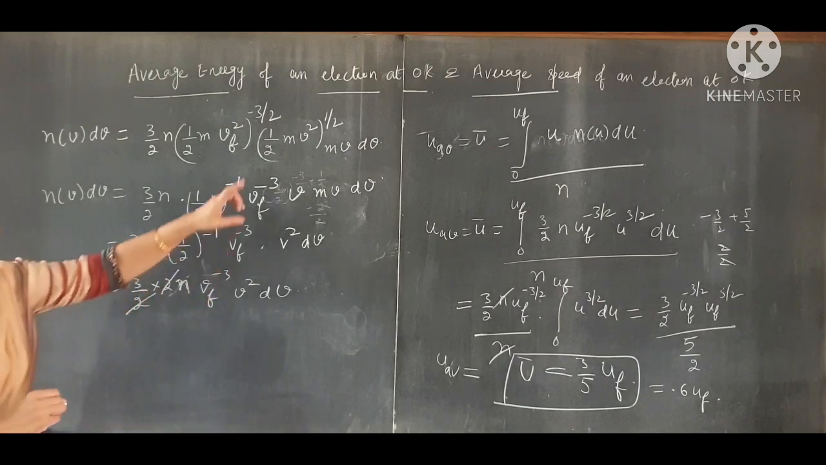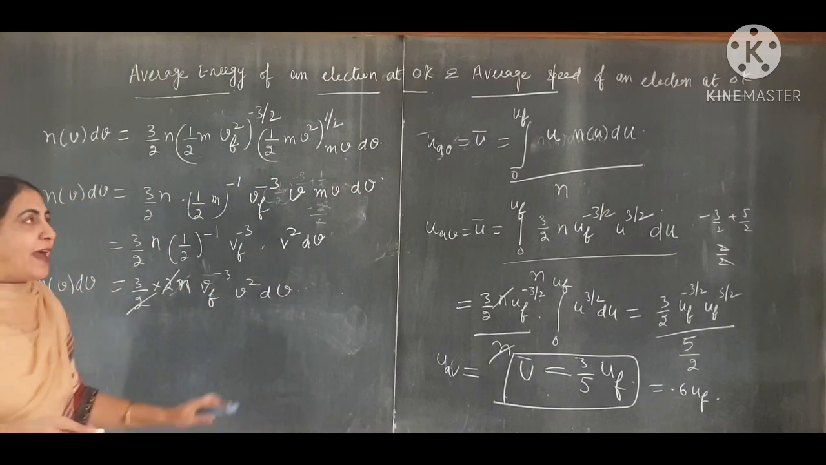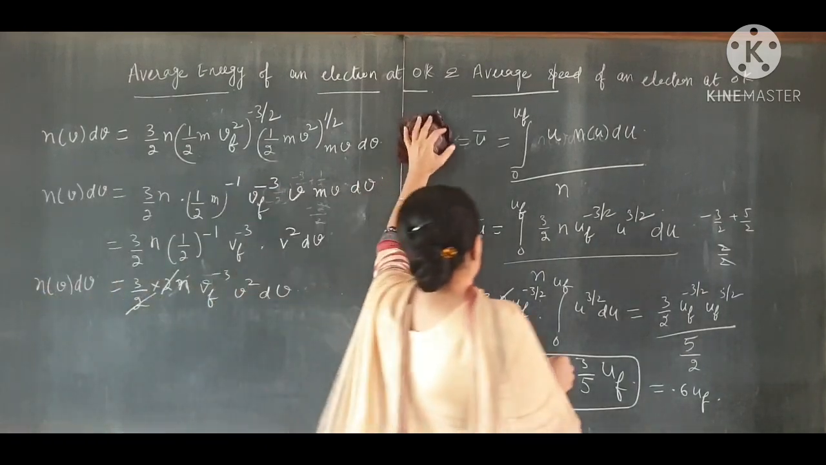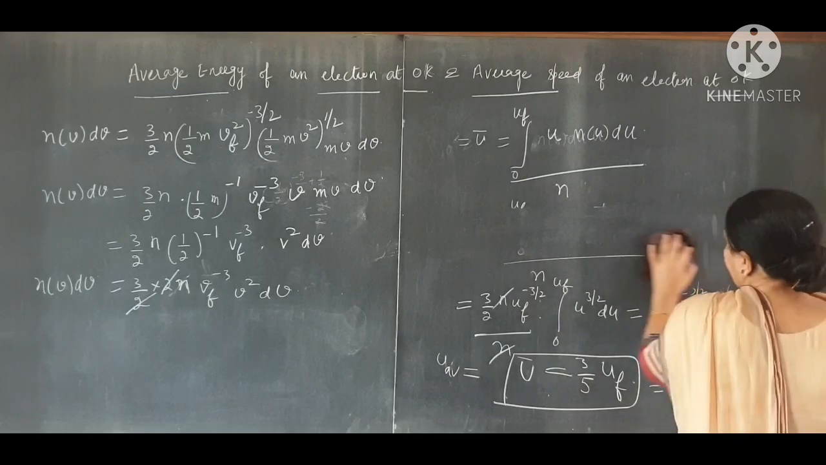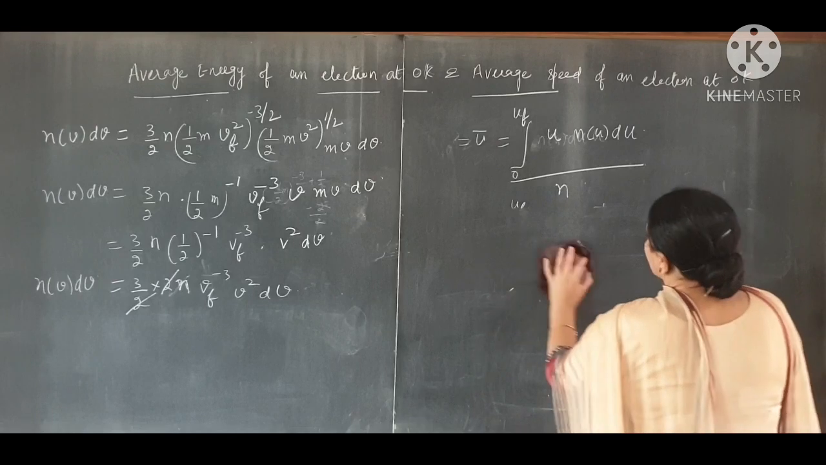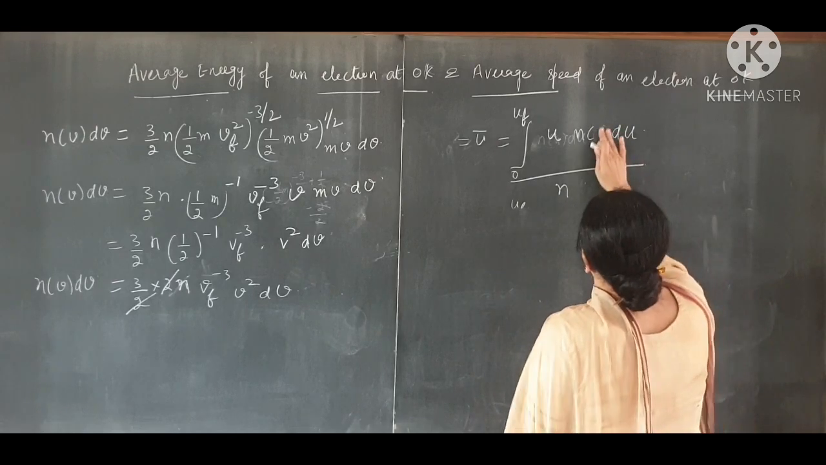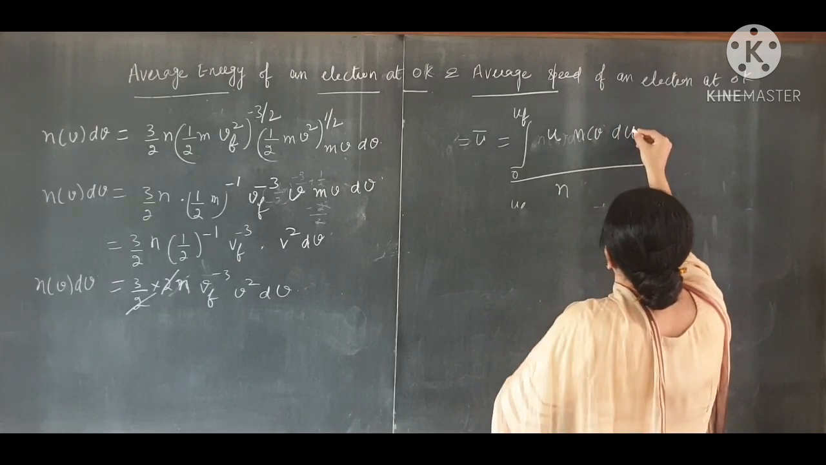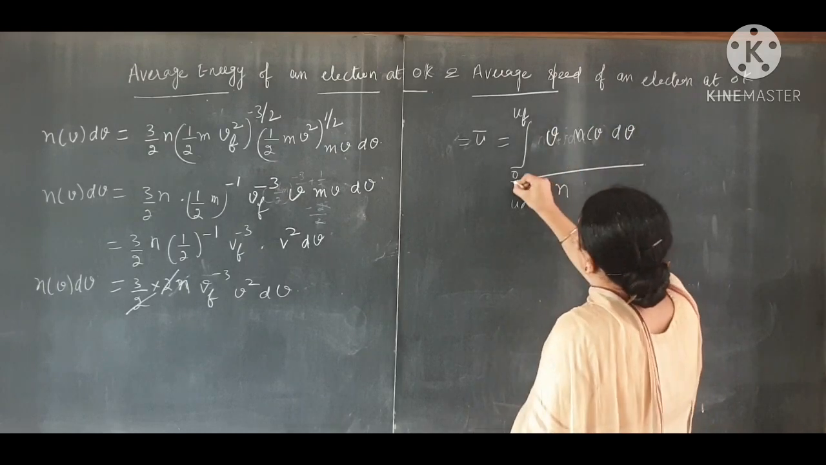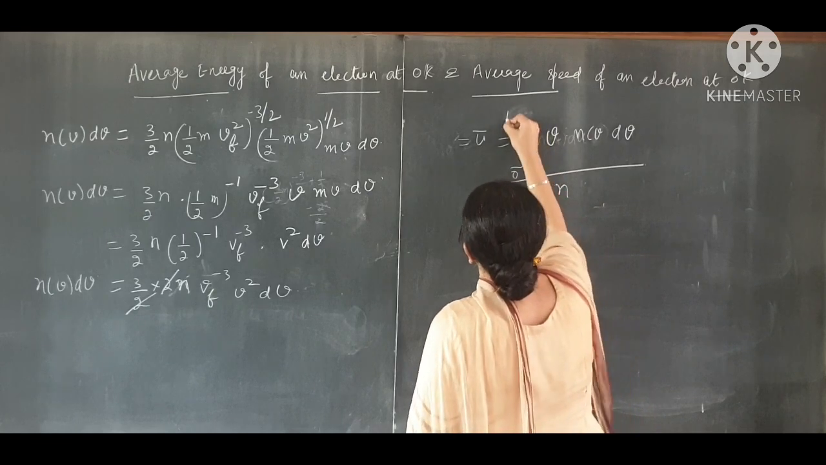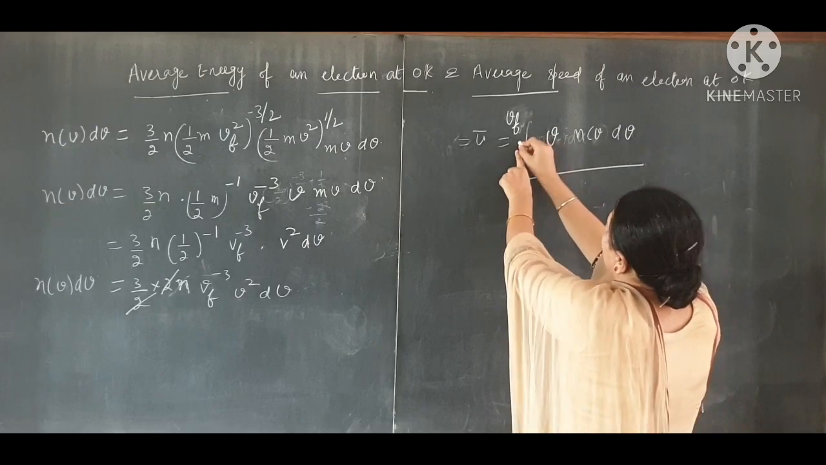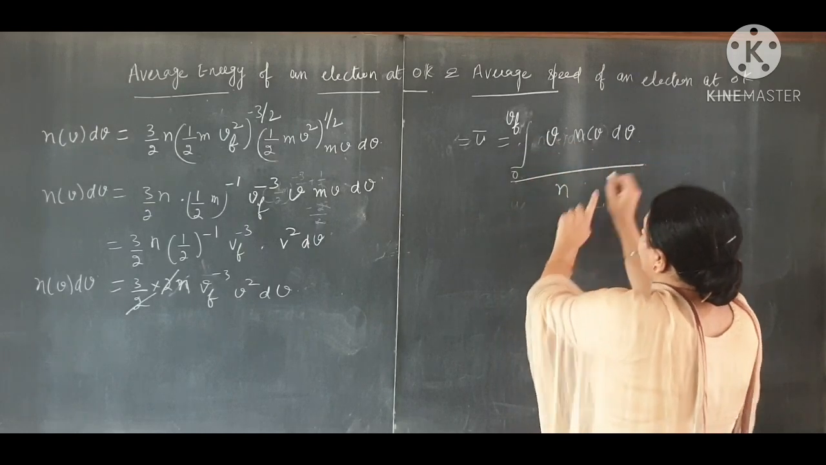Now we have to find out the average speed. How can we find out the average speed? In the same way that we found the average energy, in the same way we will find the average speed. Here we take not n u du, we take n v dv, and here we take v, and the limit is 0 to vf. Okay? Limit is 0 to vf, v n v dv upon n.